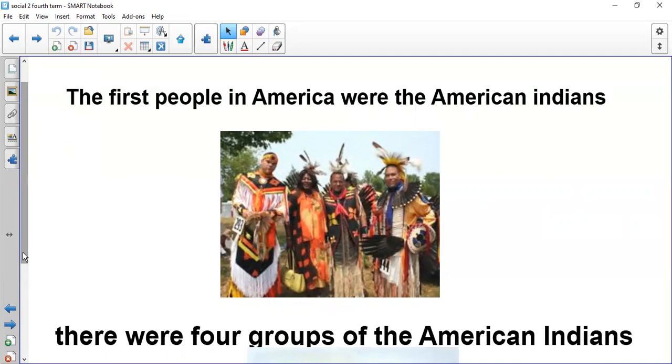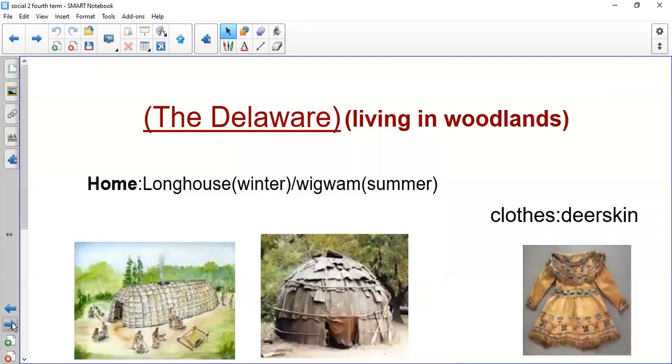Again, who were the first people to live in North America? They were American Indians. How many groups of American Indians will we study in this lesson? Four. They are the first group, the Delaware. The Delaware is the first group of American Indians, and this group lived in woodlands. What's the woodlands? It's like forest.